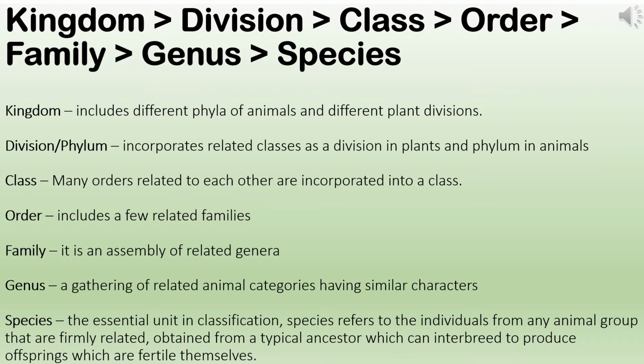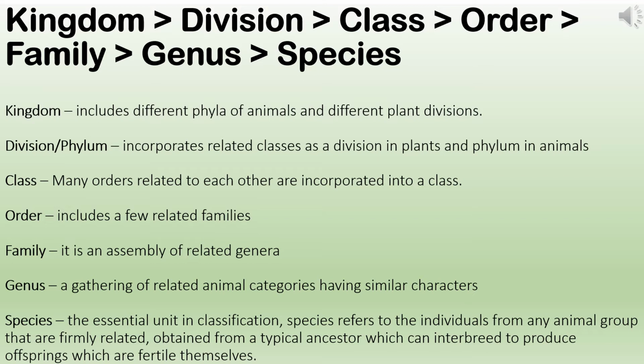Now, the taxonomic hierarchy mnemonic is: Keep Plants Clean Or Family Gets Sick. K for Keep, so kingdom. Keep Pots Clean, so phylum for animals, and division for plants. Keep Pots Clean, C for class, and O for order. Family is family. Gets Sick: genus and species.